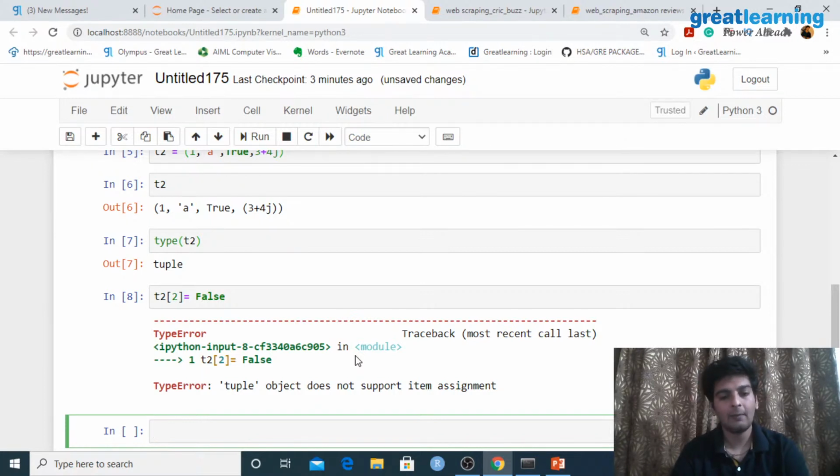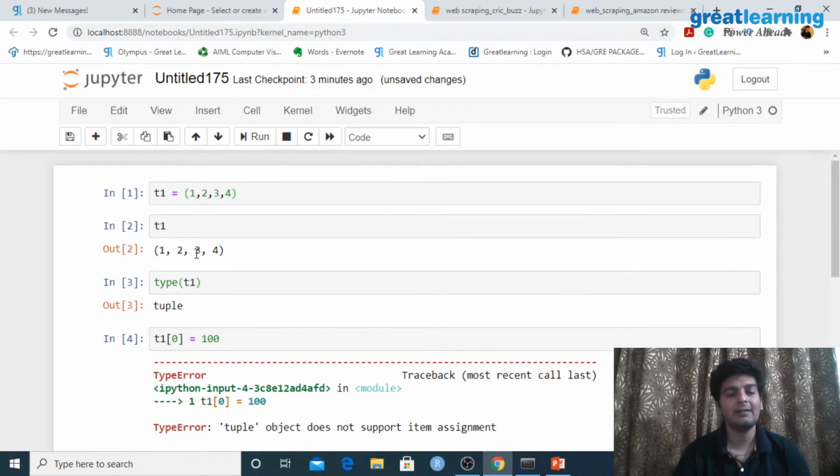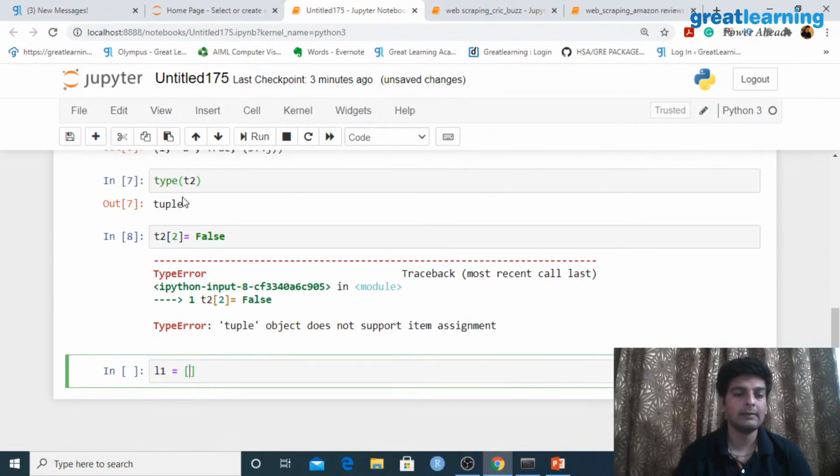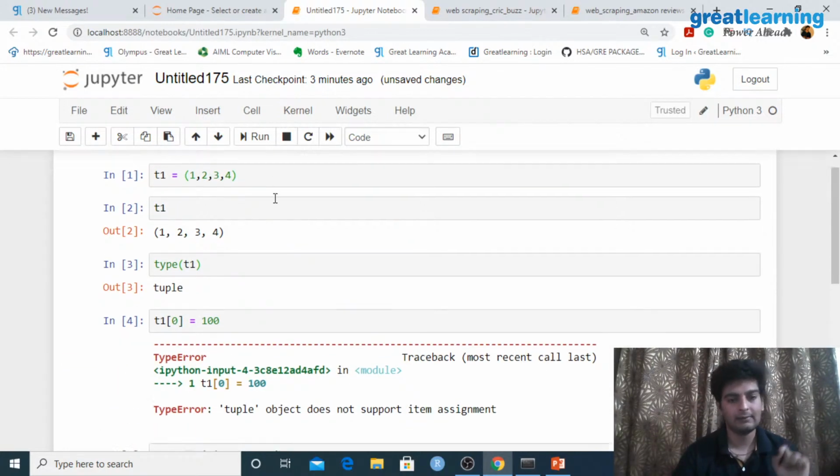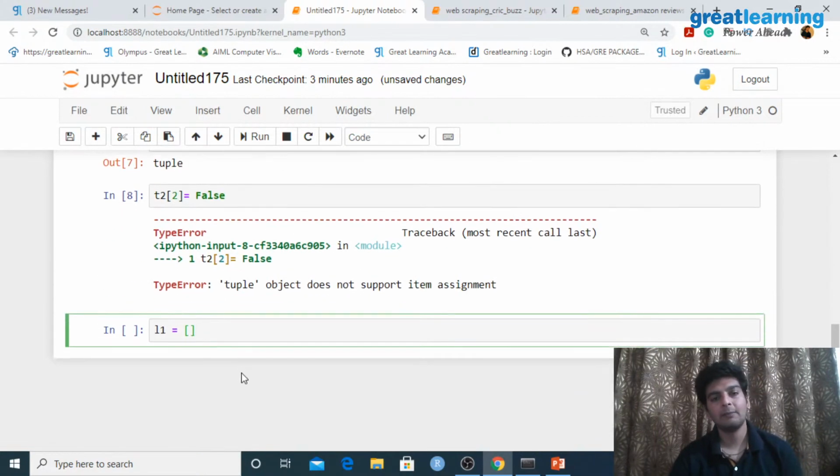Now what I am going to do is create this list called L1. Whenever you create a list, you create it with square braces. So you see the difference over here. When it comes to a tuple, you create it with round braces, and when you create a list, you create it with square braces. This is how Python understands whether it is a tuple or a list. You give round braces, Python understands that it's a tuple. You give square braces, Python understands that it is a list.